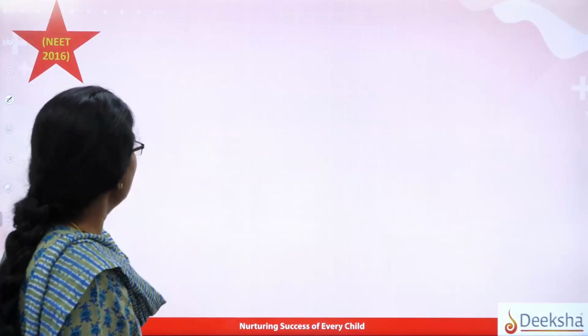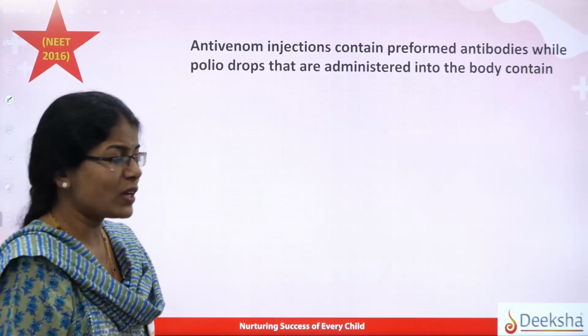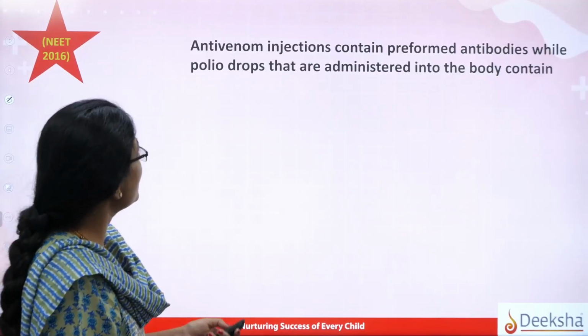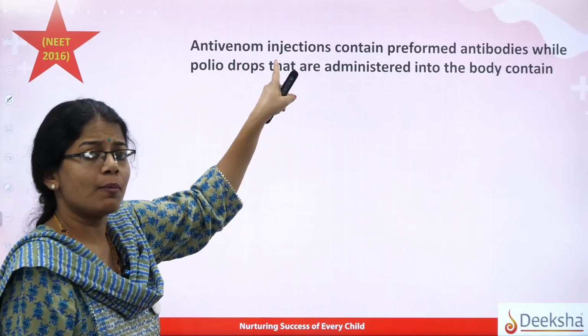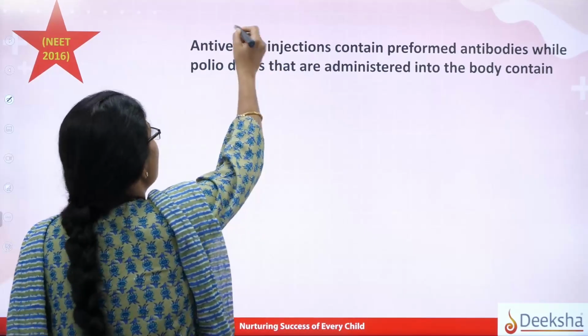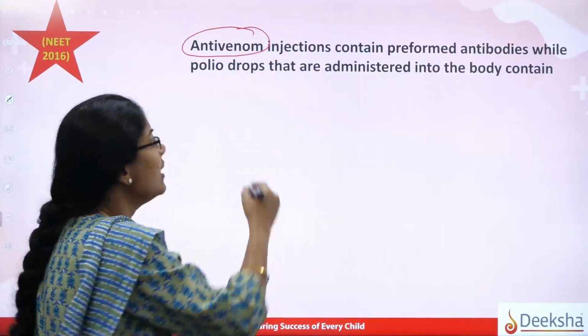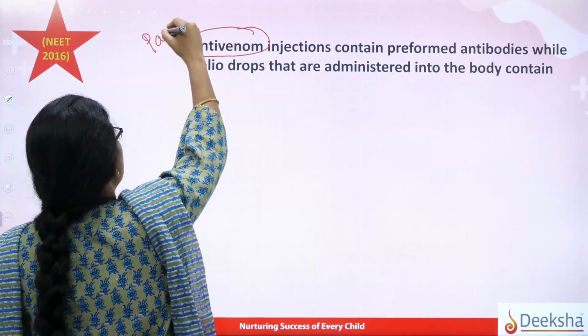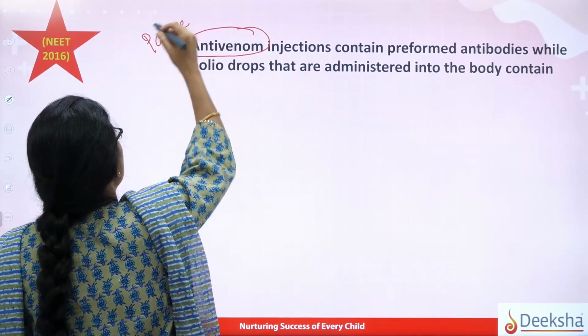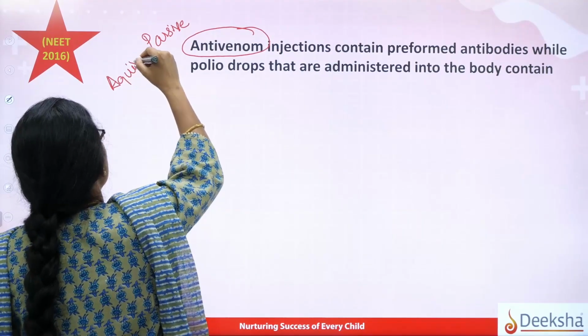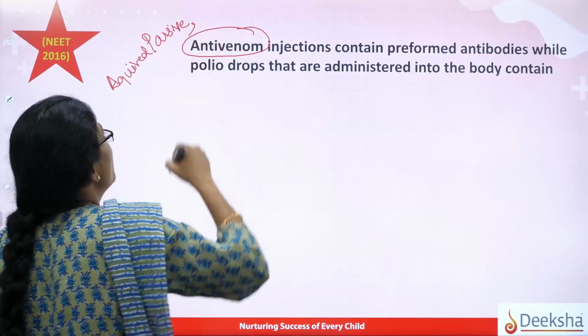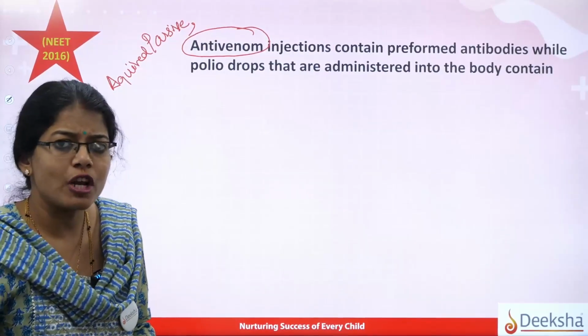Okay, so we move to the next concept. See, a NEET question which was asked in 2016. Anti-venom: which type of immunity is anti-venom, against snake bites, right? Anti-venom is passive immunity, adaptive or acquired passive immunity. Can you tell me whether it is going to be artificial or natural passive?